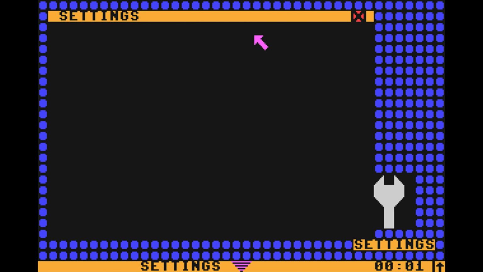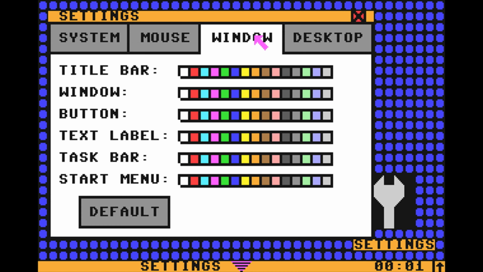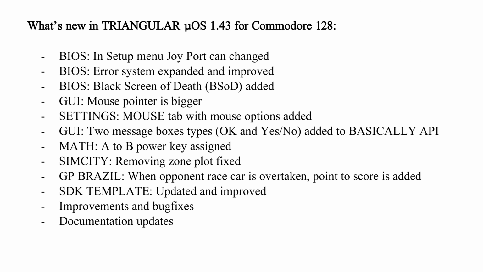In this video, I will show Triangular Micro OS 1.43, the newest version for Commodore 128.